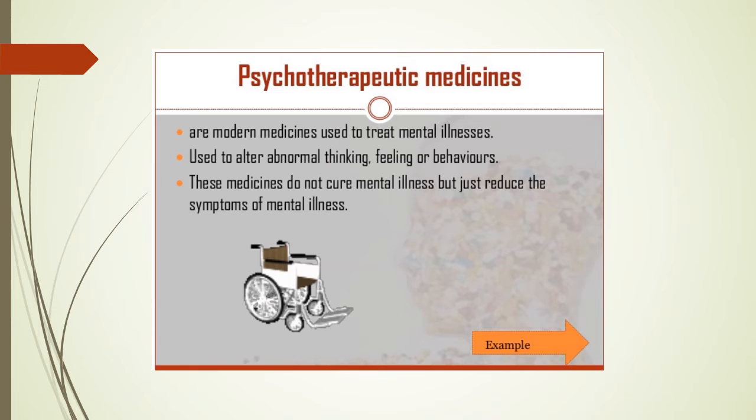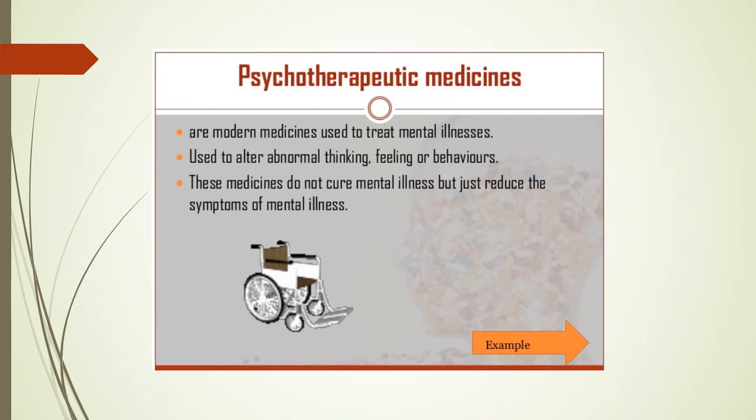Okay, the last type of modern medicine is psychotherapeutic medicine. It is a modern medicine used to treat mental illnesses, especially to alter abnormal thinking, feeling, or behavior.